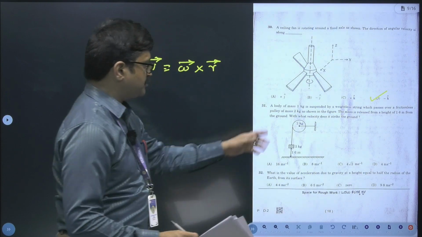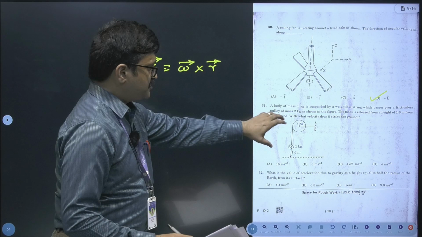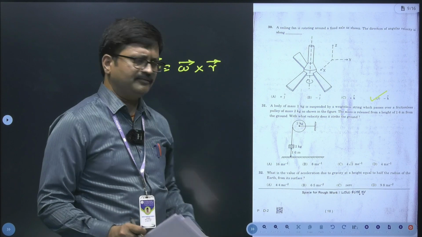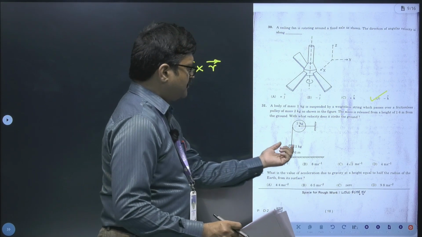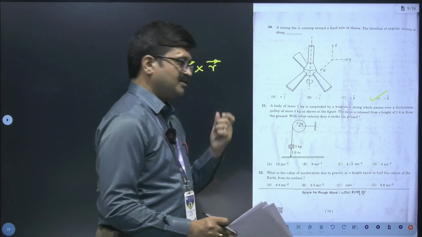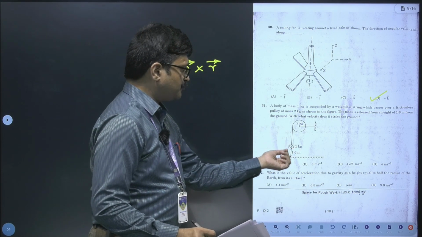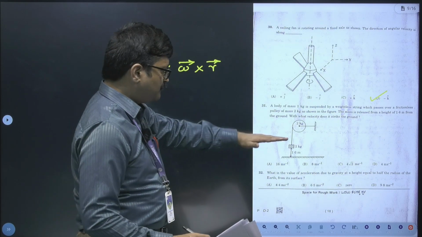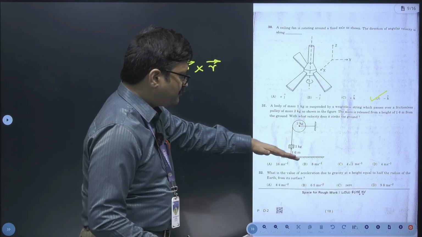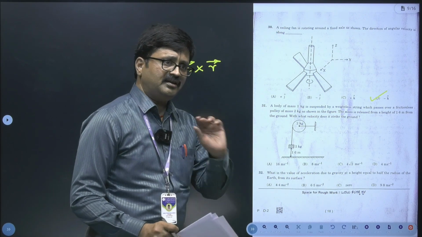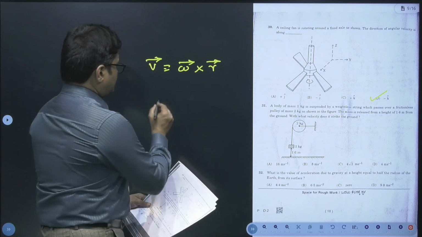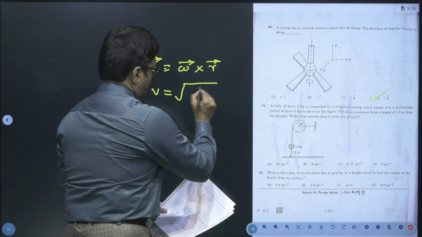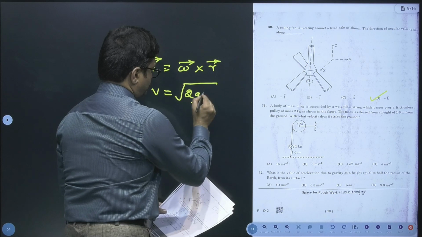Now the 31st question, by the look itself, this problem appears like a goblin, but it is not a goblin, it's a simpleton, very easy one. Now as you can notice, a mass of 1 kg is freely suspended. So before we release, what is the velocity of this mass? 0. So initial velocity is 0, no? Right? Then once we release this, its velocity will be under the action of gravity. So for that reason, we can consider here velocity v is equal to square root of 2 into g into h.